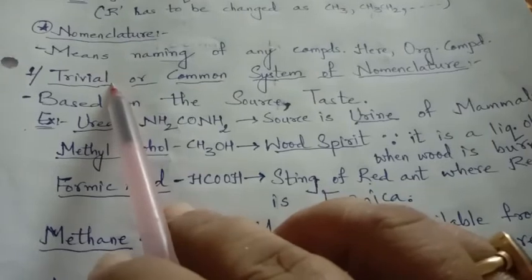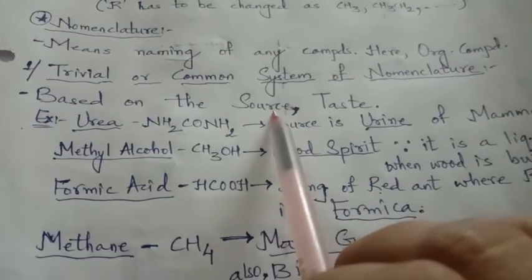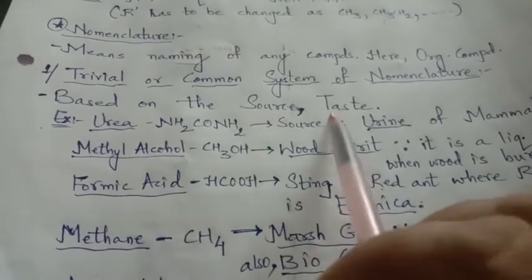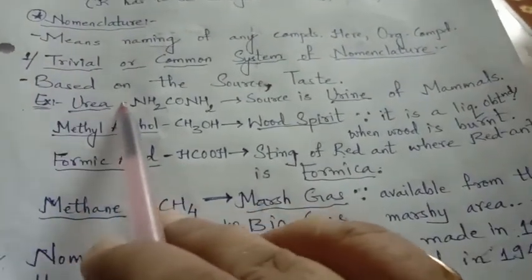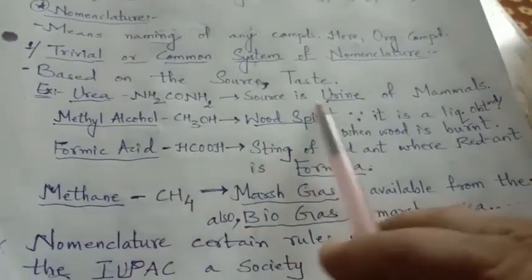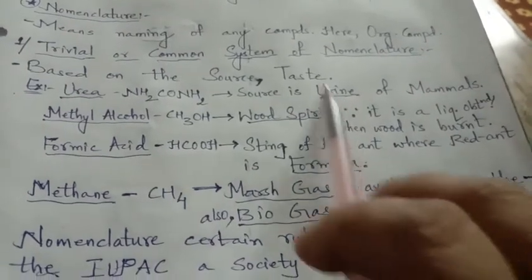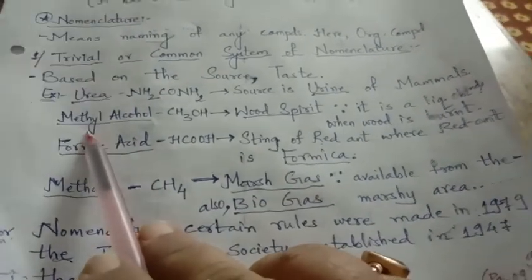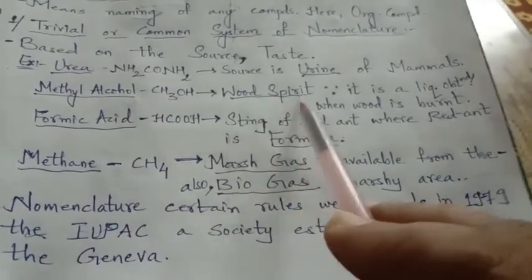This common or trivial system is based on the source from where the compound is available, or the taste of that compound. On that basis, the names are given. For example, urea. Urea is the name given to the compound NH2CONH2 because its source is the urine of mammals. So from the word urine, urea has existed. In the same way, methyl alcohol, CH3OH, is also considered wood spirit.